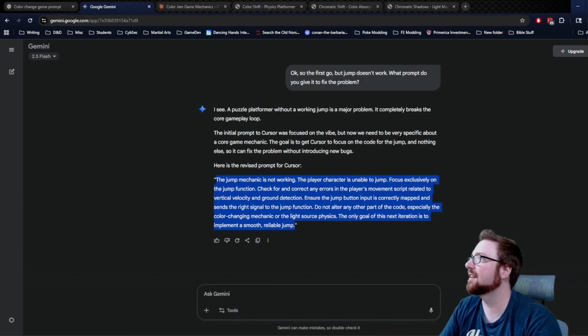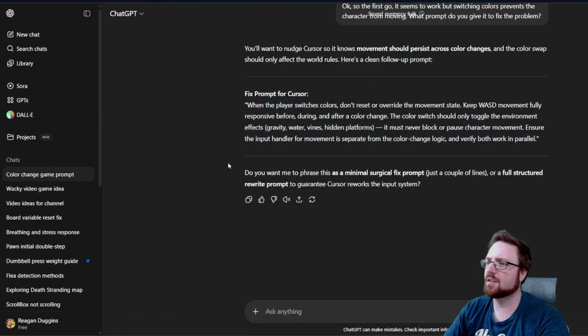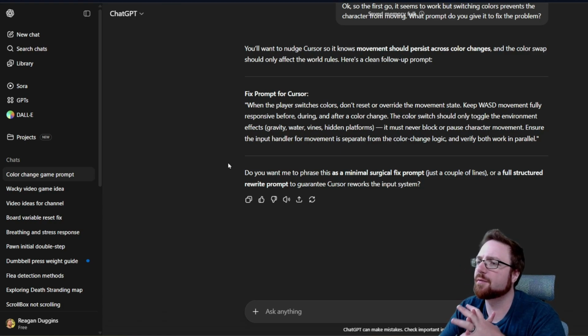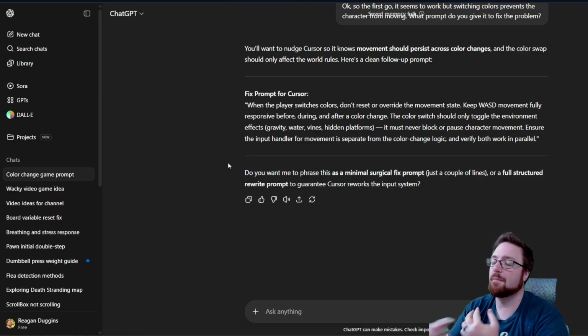So we're gonna look at this first. This one, when the player switches colors, don't reset or override the movement state. Keep WASD fully responsive before, during, and after color change. The color switch should only toggle the environment effects. It should never block or pause the character's movement. Ensure the input handler for movement is separate from the color change logic, and verify both work in parallel.